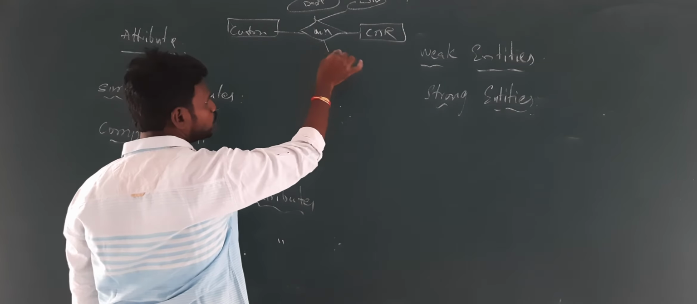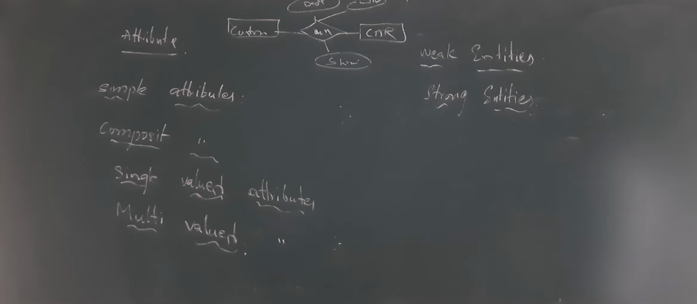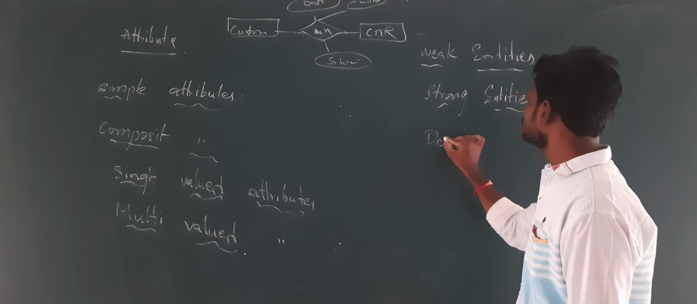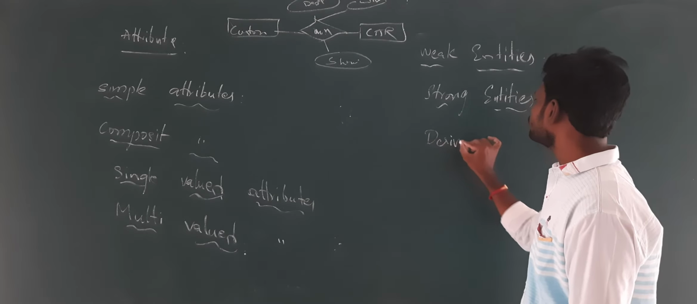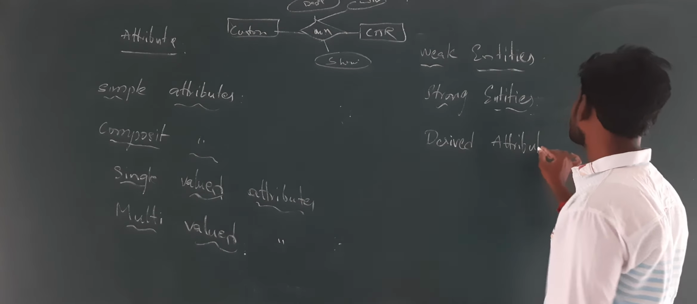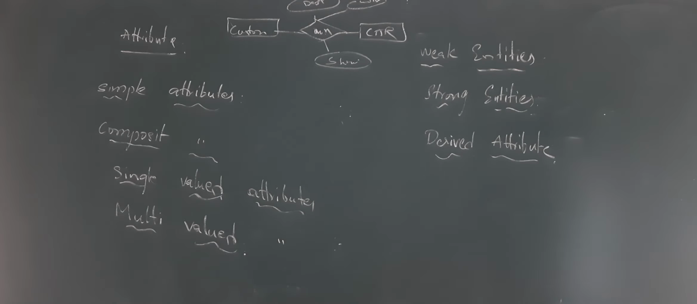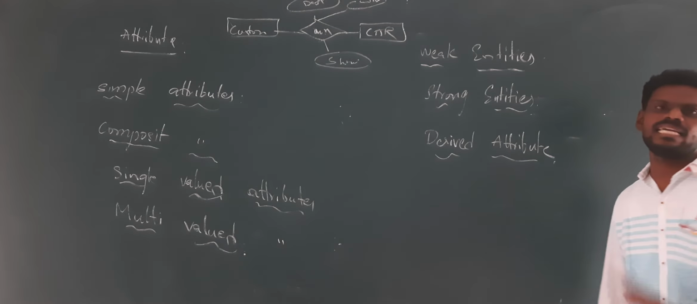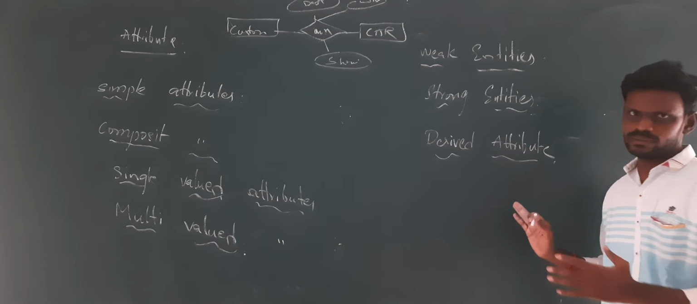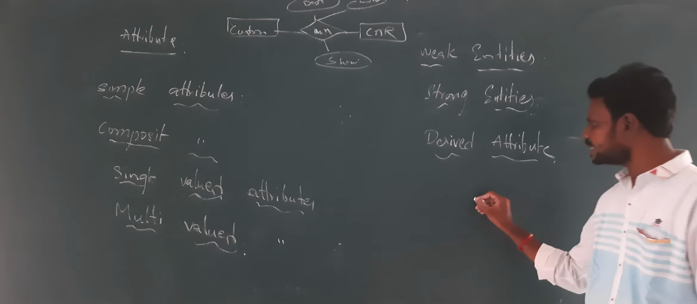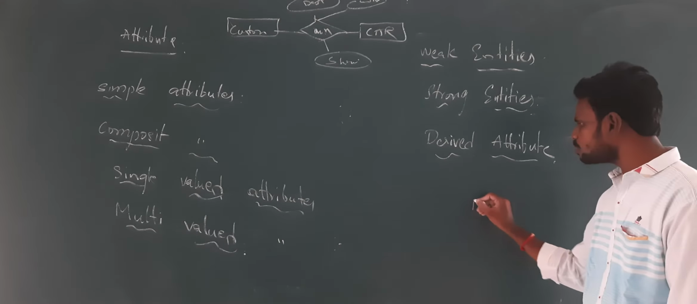After this we have one more terminology, that is derived attributes. What do you mean by derived attributes? Derived means taking from something else, deriving it from an existing thing. For example, if you have a table with a date of birth column and an age column, you should not enter the age. When you enter the date of birth, the age automatically comes in.